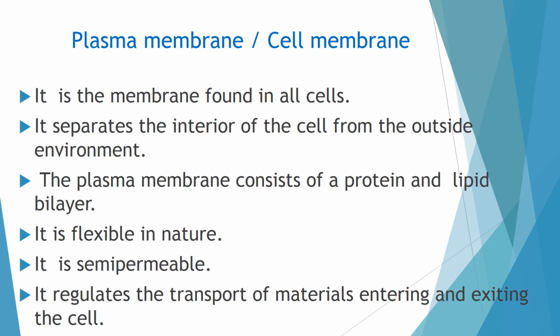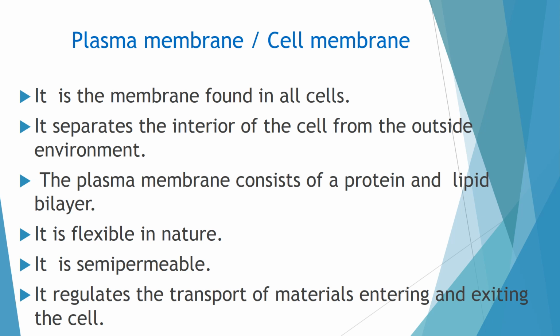First, the outermost boundary of most of the cells is the plasma membrane or the cell membrane. It is found in all the cells. It separates the interior of the cell from the outside environment. The plasma membrane consists of protein and lipid bilayer. It is flexible in nature and it is semi-permeable.